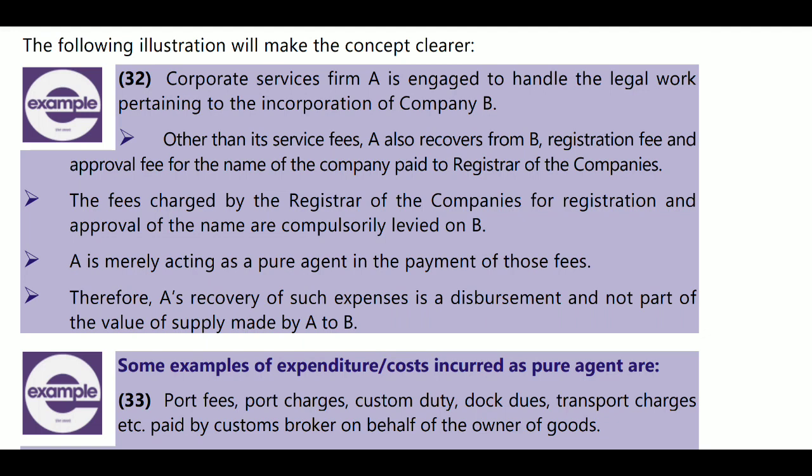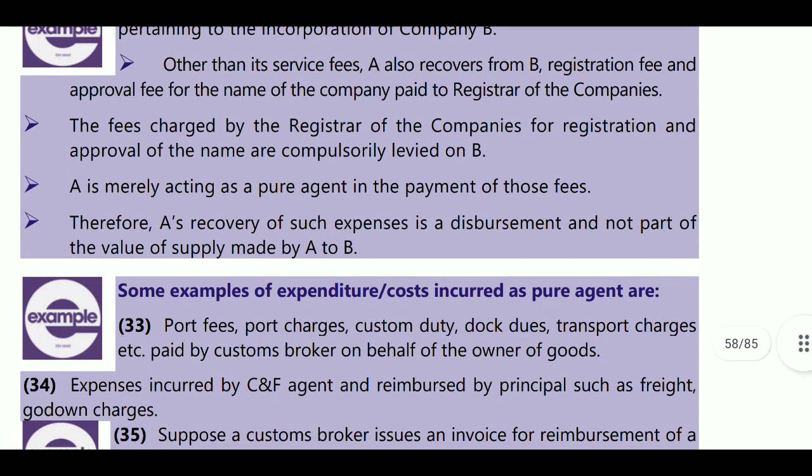There, the registration fee and approval fee for the name of the company are paid to the registrar of the company. The person providing the service pays this on behalf of the client, and the fee charged by the registrar of the company for registration and approval of the name is compulsorily levied on B. Here, A is merely acting as a pure agent in payment of these fees. That is, for the registration fee and approval fee, the person is only acting as a pure agent. Therefore, A's recovery of such expenses is a disbursement and does not form part of the value.